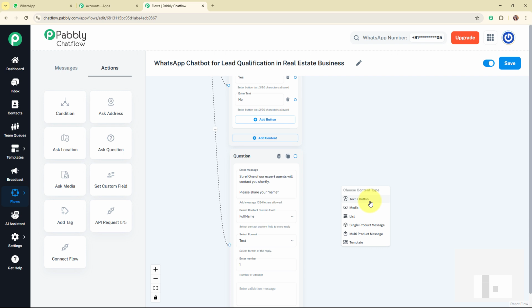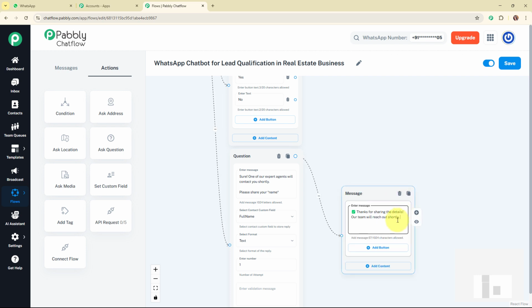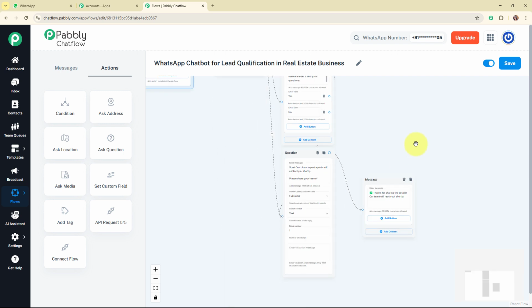So for that I'm going to add a text box over here, and here I'm going to enter the text as, "Thanks for sharing the details. Our team will reach out shortly." Alright, so with this, we have successfully set up the chatbot for this quick reply button as well. And now here I'm going to connect this no quick reply button to this message box so that directly my agent can connect with that lead.